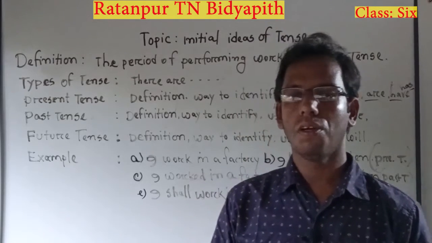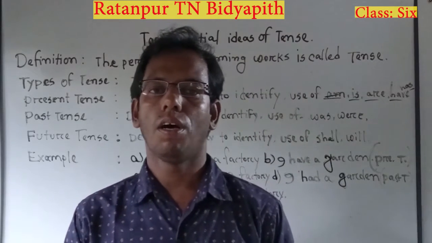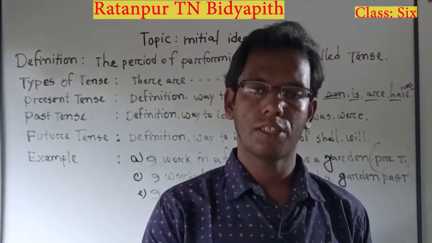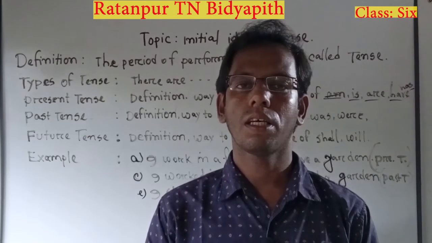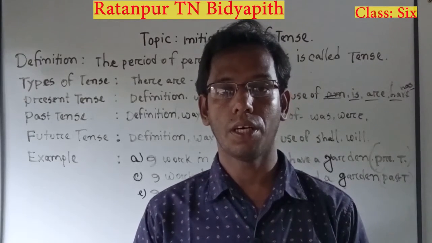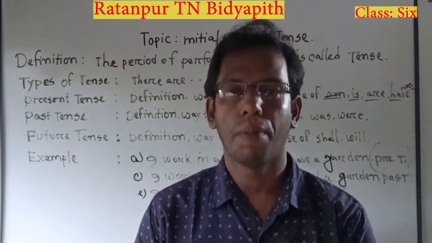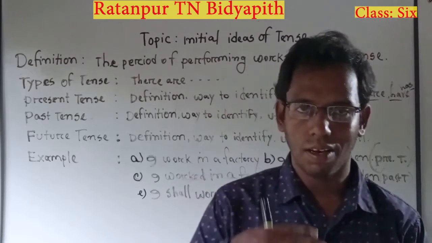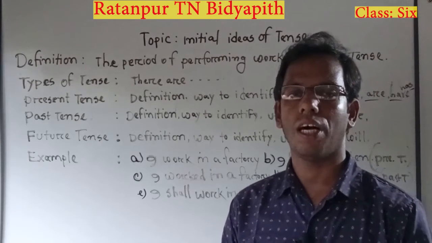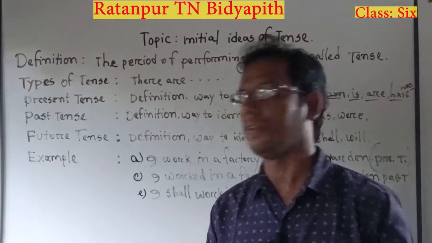Okay, now if any work was done or was being done or had been done in past period, then the period of doing that work is called past tense. The period of performing that work is called past tense. Just like the present tense, how can we identify if it is present tense or past tense or future tense?